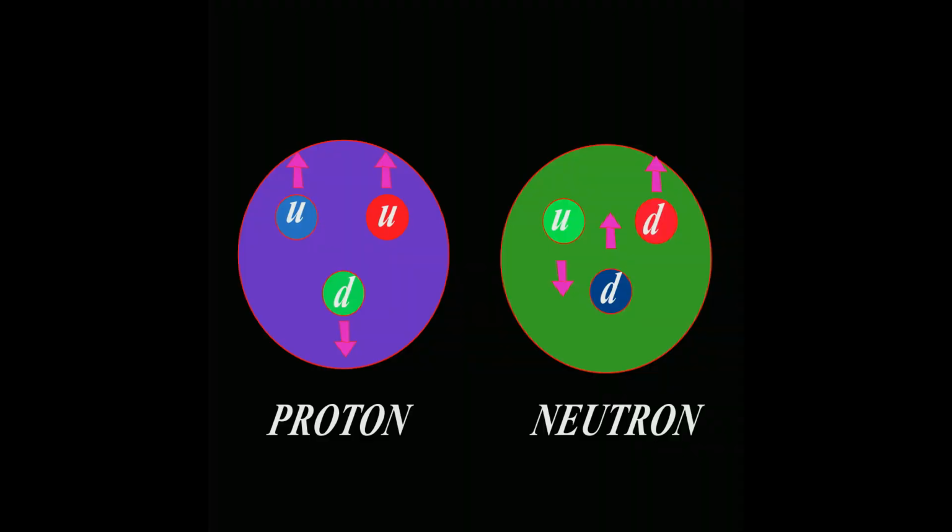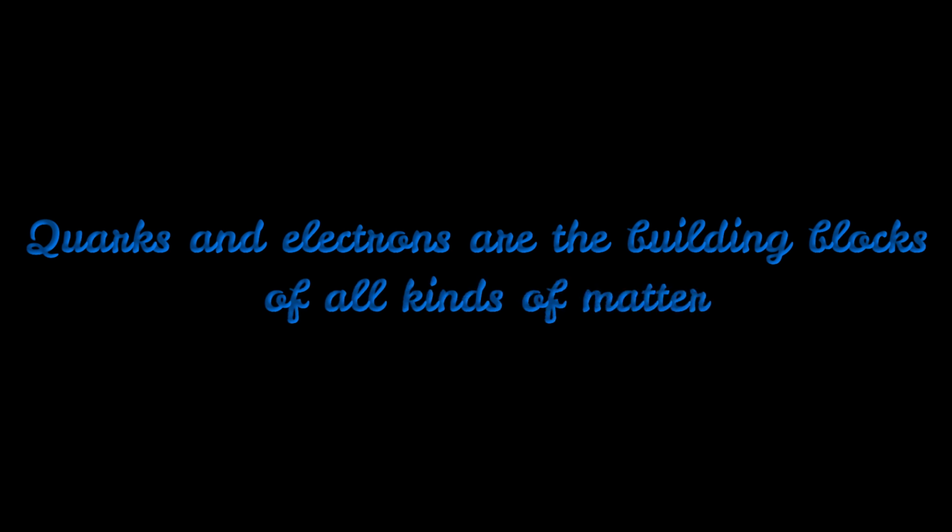Everything is made up of something. Every small thing is made from something even smaller and smaller and smaller. And here we go, we have an atom. Atoms are made up of protons, neutrons, and electrons. Protons and neutrons are further made up of quarks. We know that quarks and electrons are the building blocks of all kinds of matter. Wait, are they? Let's find out by studying the quantum field theory.